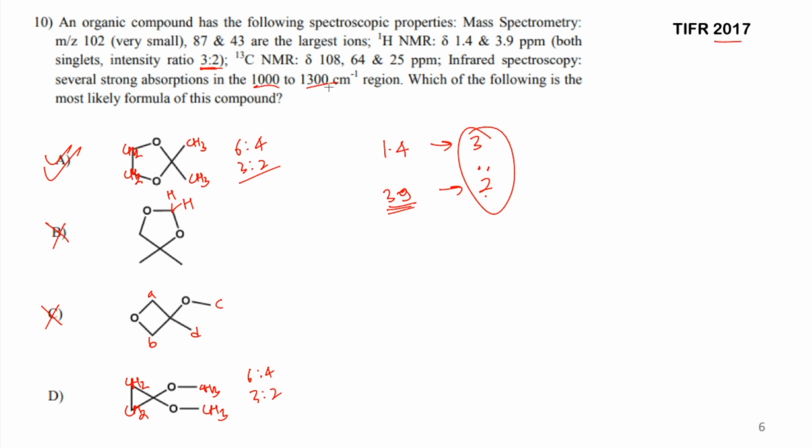Talking about the different IR absorption bands, they correspond to the different CH stretchings and CO stretching which you are going to get in the molecule. And of course we have 3 types of carbons in both options, so carbon NMR is not going to help you in any way. And regarding m/z, you can just do the fragmentation and check which one fits. All right, so that is how this question is to be done. Simply, this is how you have to approach this question. Okay, let's go to the next one then.